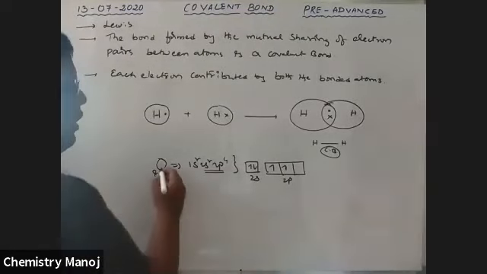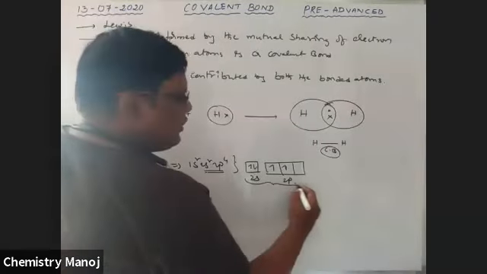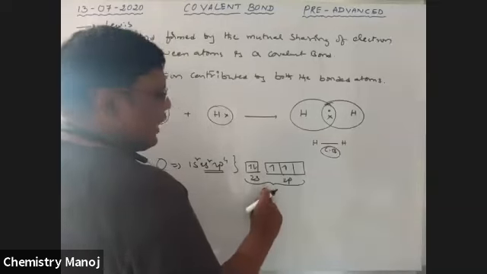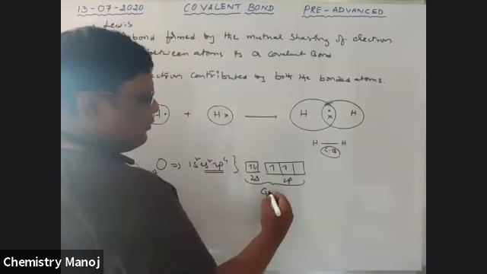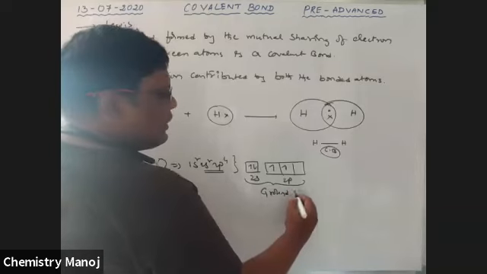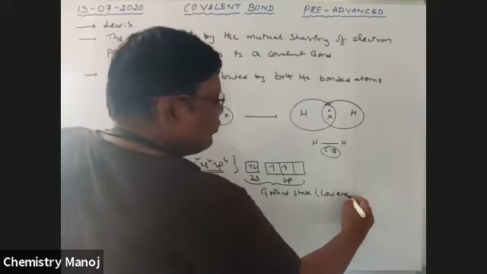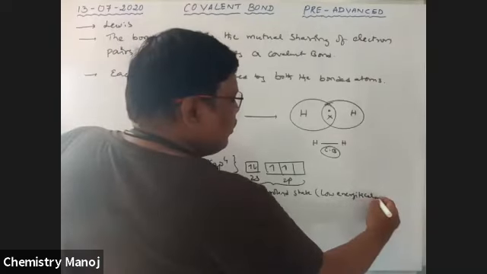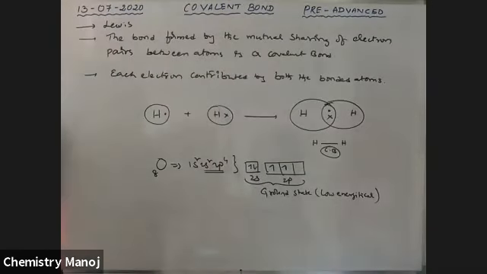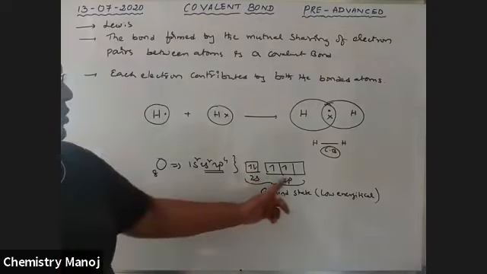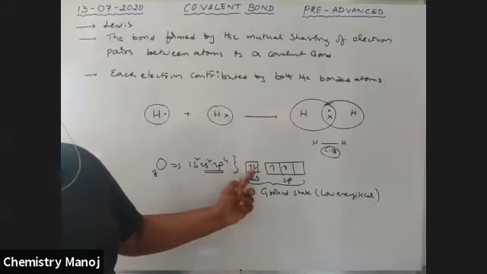That means oxygen is in its ground state, where the usual electronic configuration is taken. Ground state means a low energy state, having less energy. In the ground state, the 2s orbital has a pair of electrons and the 2p orbital has 2 unpaired electrons.